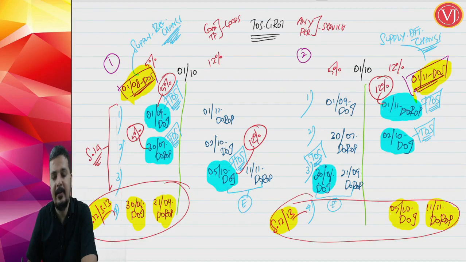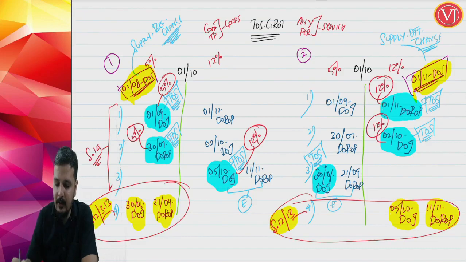In the second scenario, second case, where supply is after change and the date of invoice is also after change, the time of supply was the date of invoice. So what was the rate of tax at that point of time? 12%. You are going to go with 12%. In the third case of the second scenario, supply is after change but invoice and receipt of payment are before change.